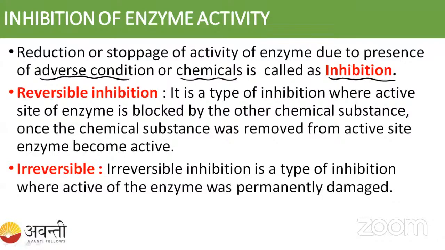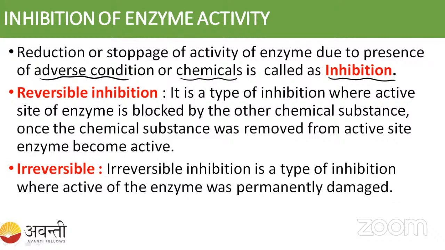The enzyme active site was bound by the inhibitor, so the substrate cannot come and bind to the active site of the enzyme. If the substrate is not bound, what happens? The substrate is not converted to product, right? So this is what happens in irreversible inhibition. Irreversible means it is completely not possible to remove this inhibitor from the active site.